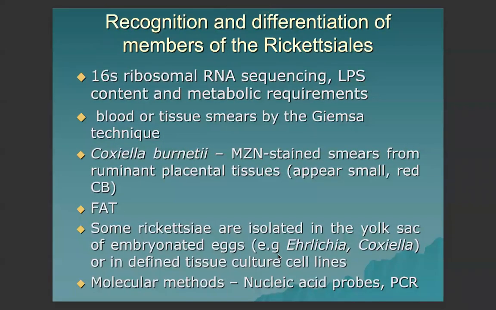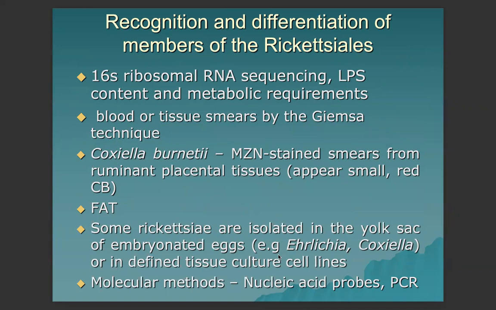For the recognition and differentiation of members of the Rickettsiales, we can use 16S ribosomal RNA sequencing, lipopolysaccharide content and metabolic requirements, and blood or tissue smears by the Giemsa technique.